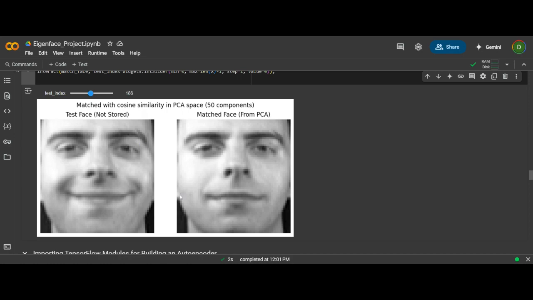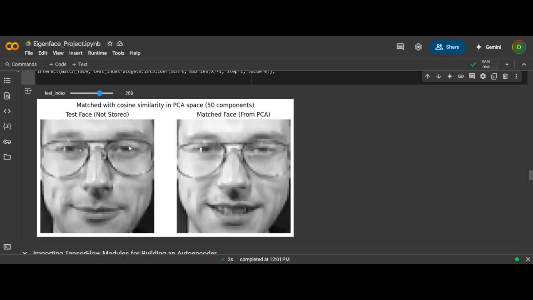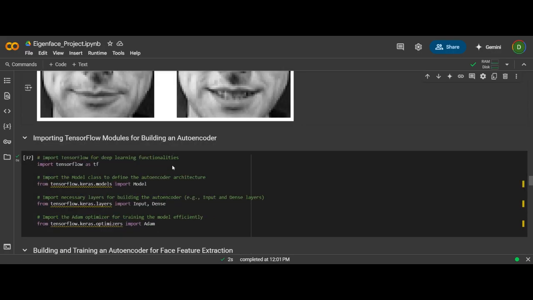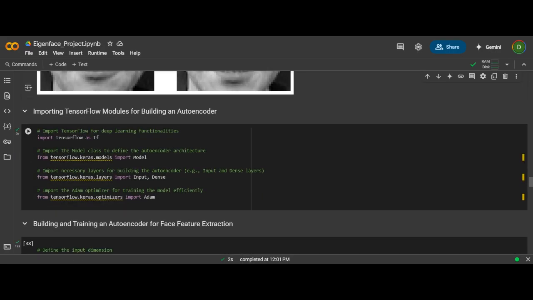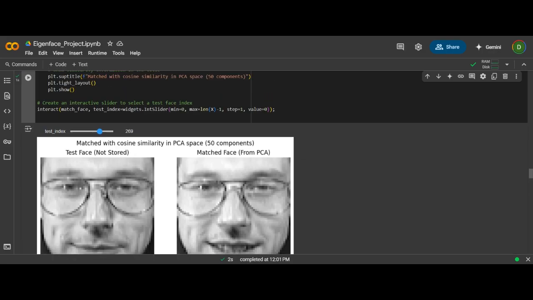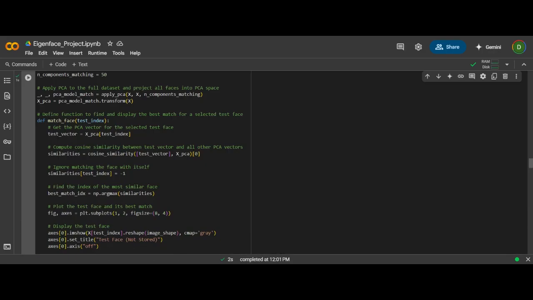So this is the face which we are storing. We are not storing raw images, and this is the test face. You can see that they both are similar, which means they correspond to the same person. Suppose that we take a different test index. So yeah, this is the face in a reduced number of components, and this is the original face. So we are able to recognize the original person using the compressed faces. Now, this is all about PCA.